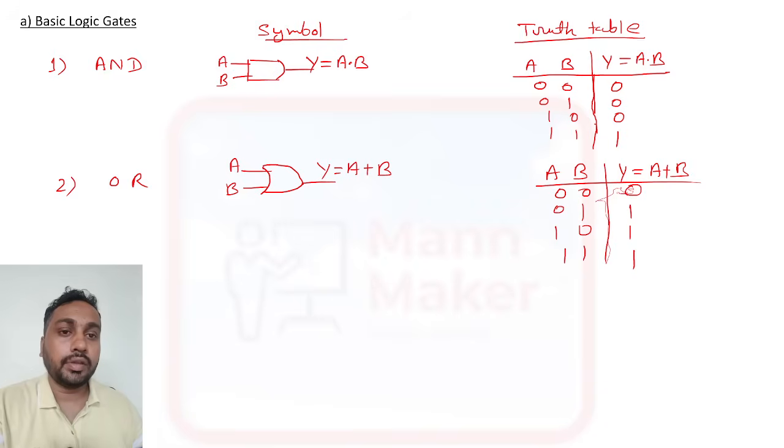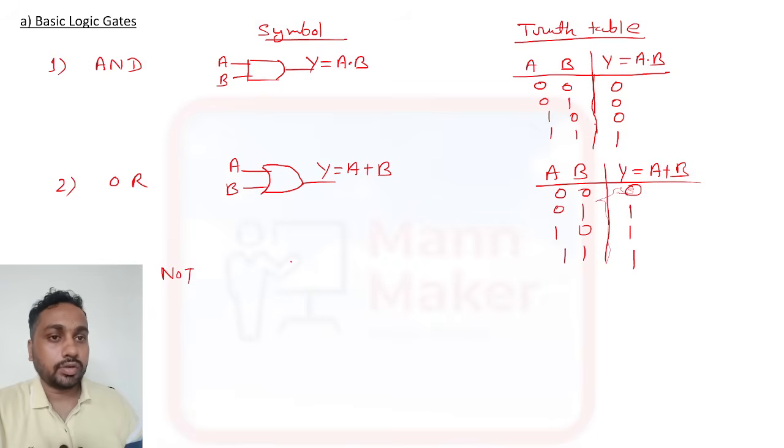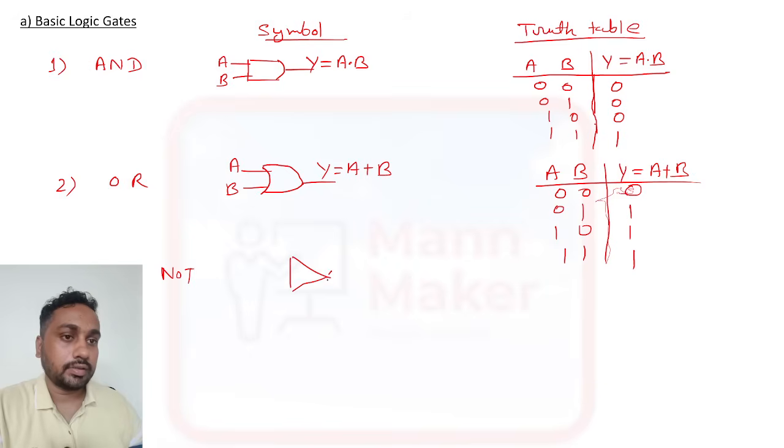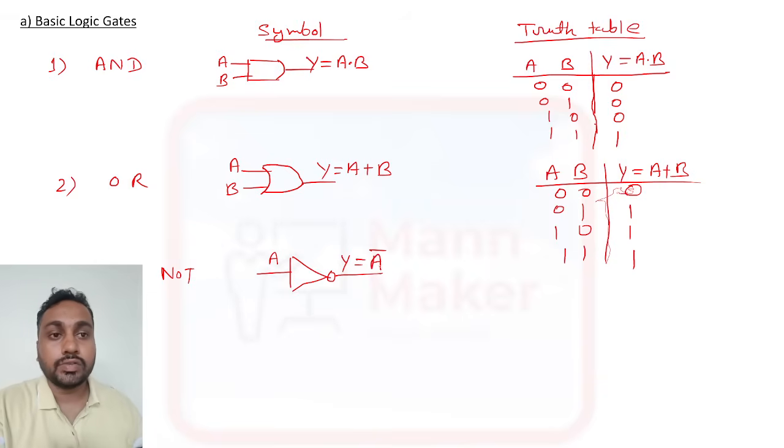Now if we talk about the NOT gate, the third one, the symbol is like this. In the NOT gate we have only one input and one output. If we have A, the NOT gate is also called an inverter, so it will invert the input.